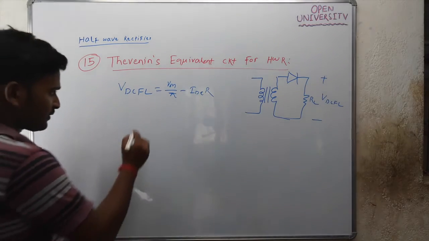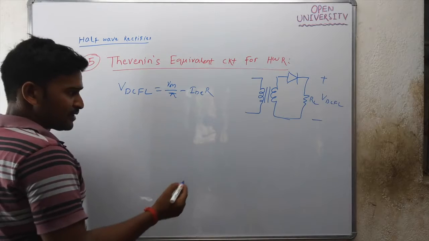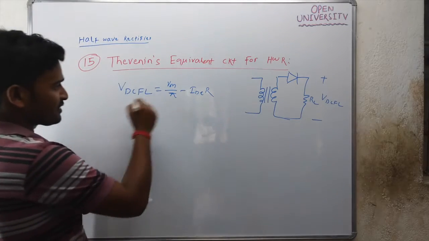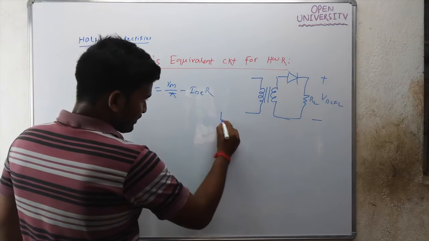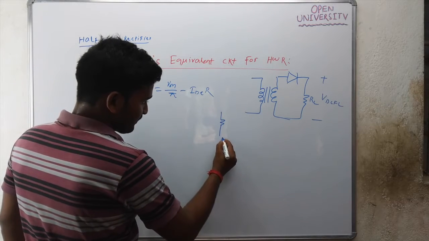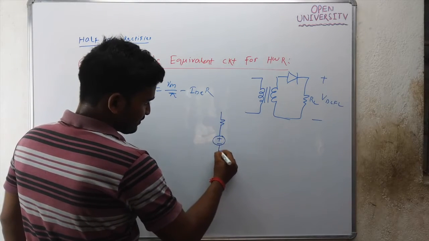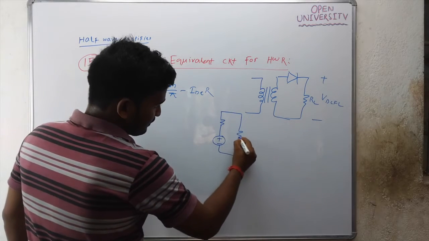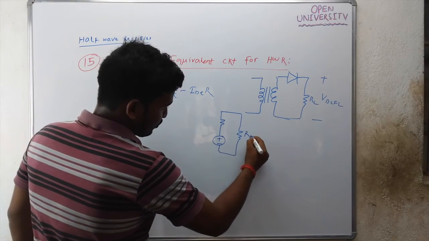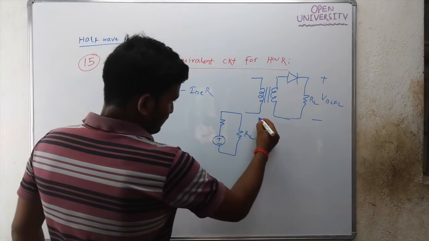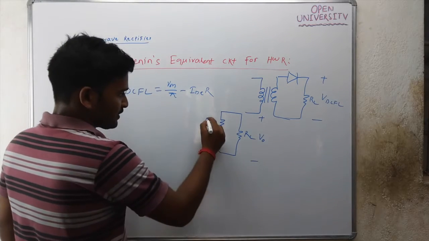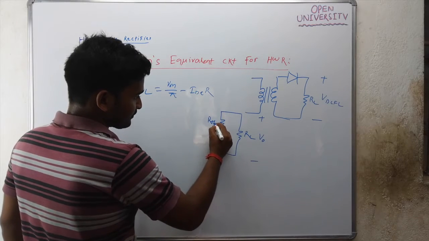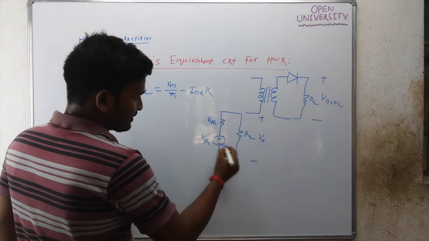If you compare this expression with a Thevenin's equivalent circuit, how does a Thevenin's equivalent circuit look? Something like this. This is load resistance RL. This is your output voltage V0. This is your RTH, and this is VTH.